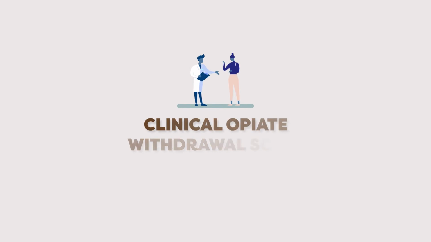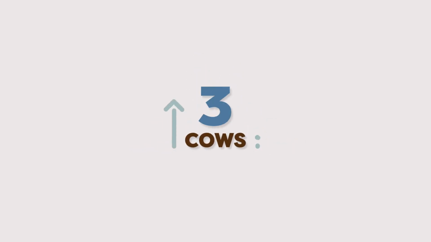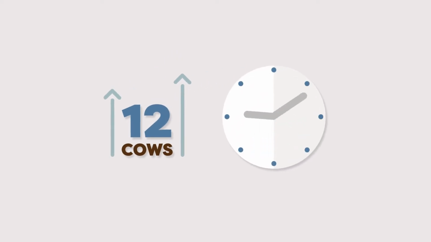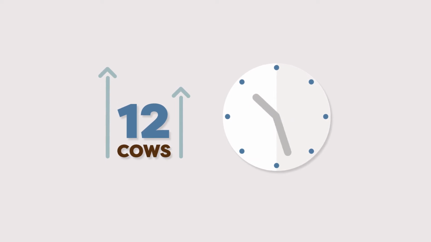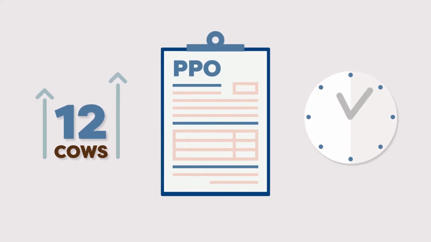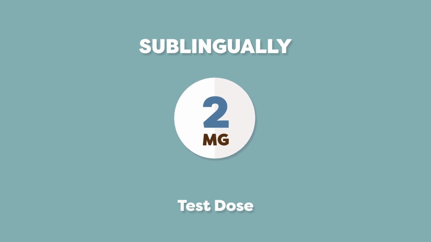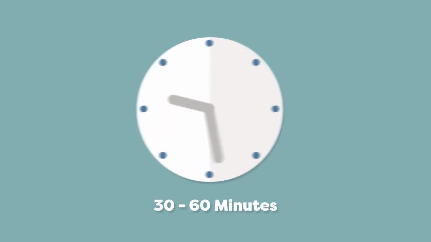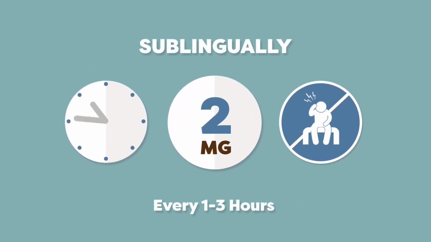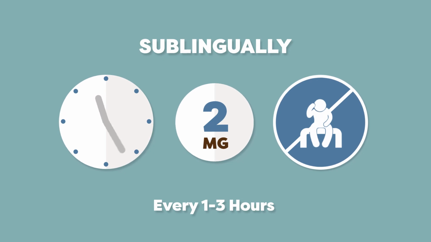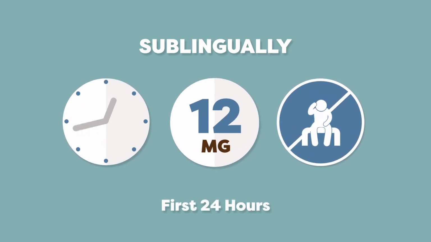Assess the patient with the Clinical Opiate Withdrawal Scale. A COWS score of more than 12 and sufficient time since the last opioid use is necessary to begin induction. Follow the time criteria found on the PPO. Start with a 2 mg test dose. Observe for 30 to 60 minutes, and if there are no signs of precipitated withdrawal, continue with 2 mg every 1 to 3 hours until symptoms improve, or for a maximum of 12 mg in the first 24 hours.